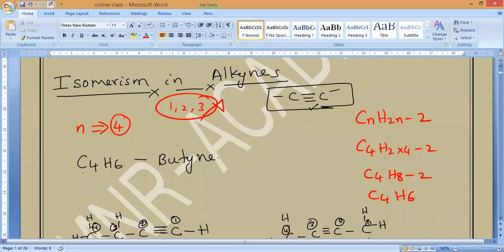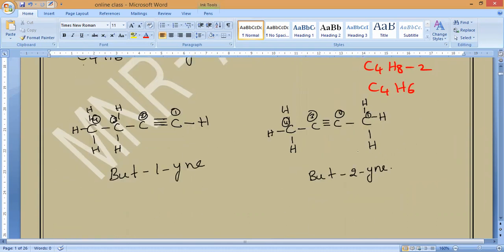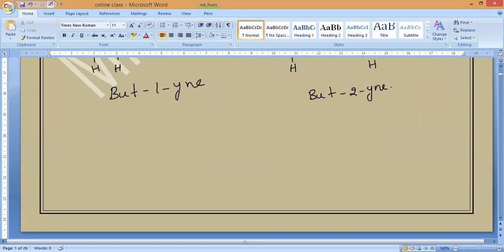Isomerism in alkynes is due to the changing position of what? The position of the triple bond. Understand? Position of the triple bond, that is what happens. So we have to remember this like this.